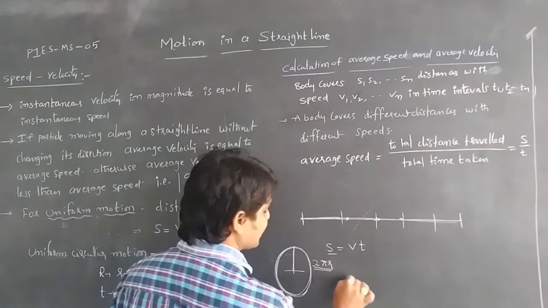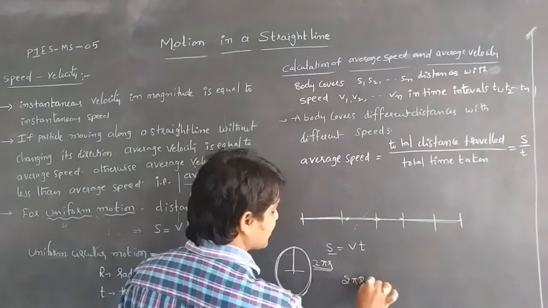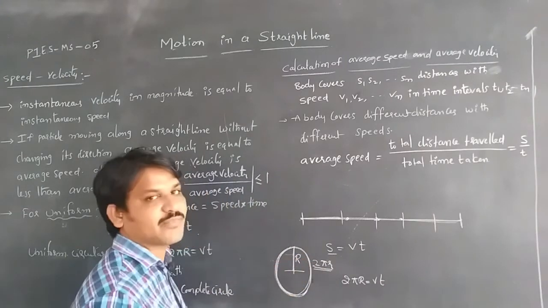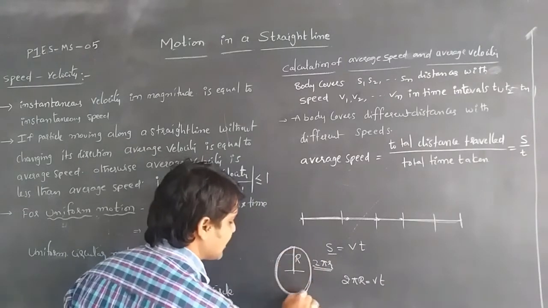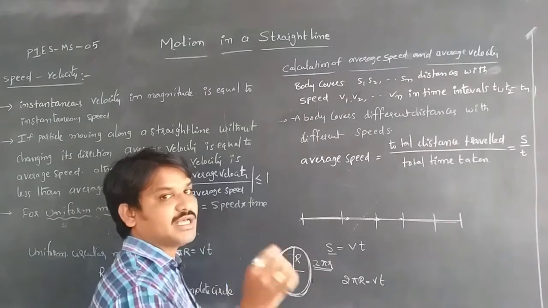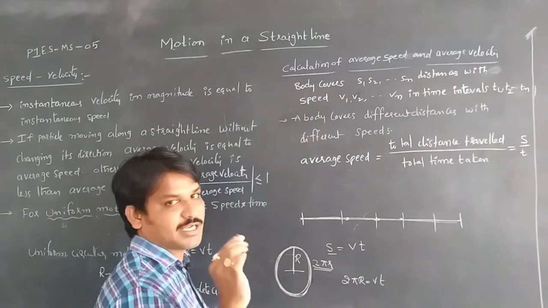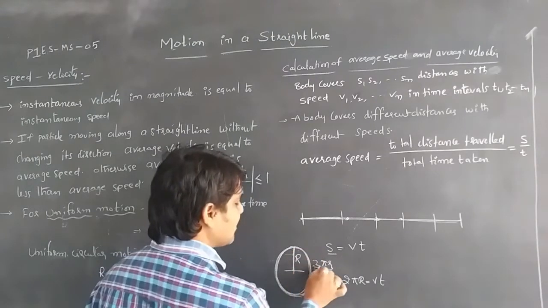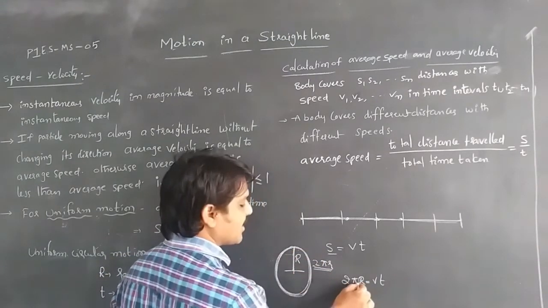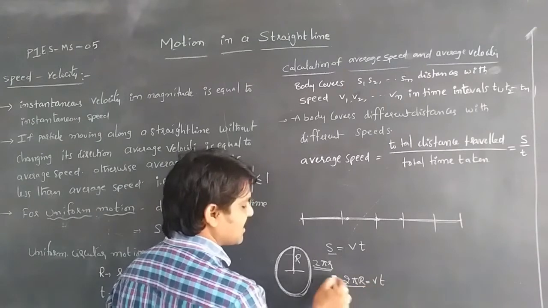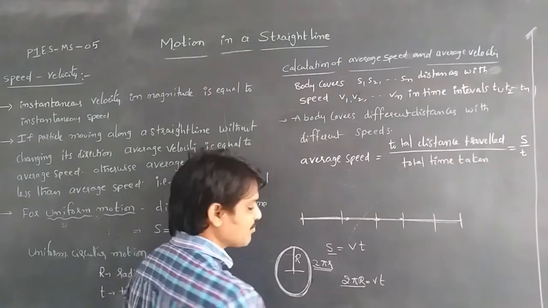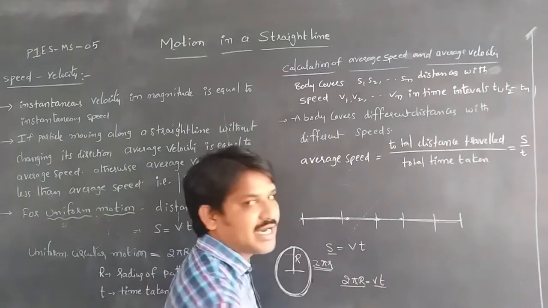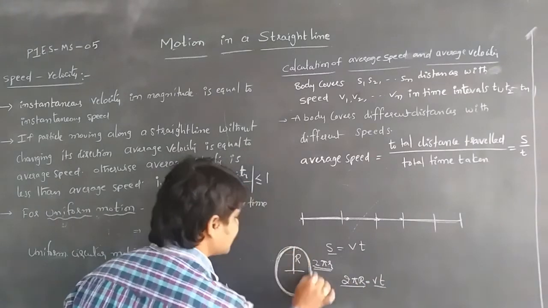So the distance 2 pi r is equal to v times t, where r is the radius of the path in uniform circular motion, v is the speed, and t is the time taken to complete the circle.